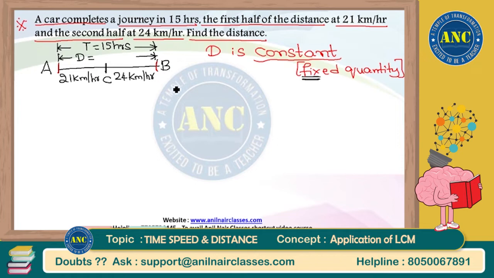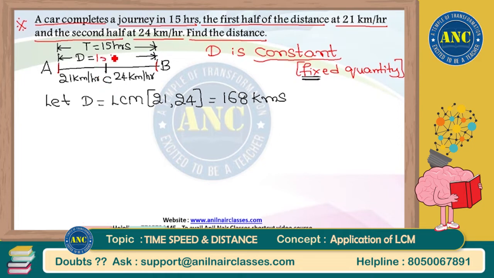Any number you like. But to get the answer in lesser time, I will fix that distance as the LCM of the given speeds. LCM of 21 and 24 is 168. That means I am assuming the distance as 168 kilometers. 168 kilometers may or may not be the correct answer.